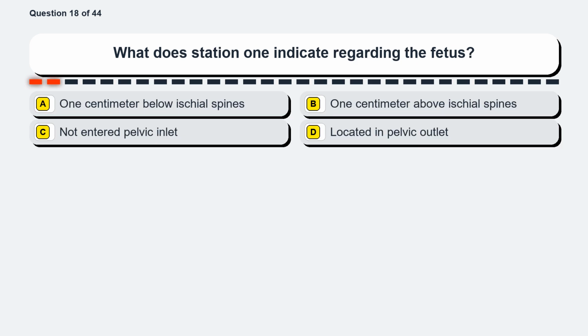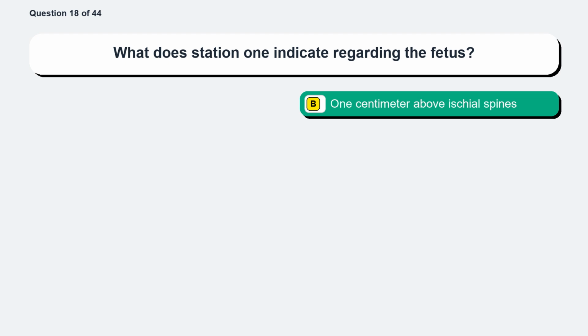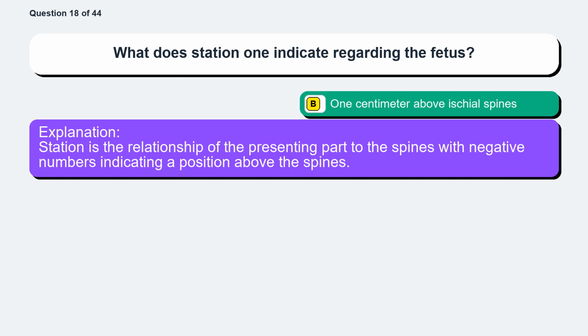Question 18. What does station 1 indicate regarding the fetus? Option A, 1 cm below ischial spines. Option B, 1 cm above ischial spines. Option C, not entered pelvic inlet. Option D, located in pelvic outlet. The correct answer is option B, 1 cm above ischial spines. Station is the relationship of the presenting part to the spines with negative numbers indicating a position above the spines.